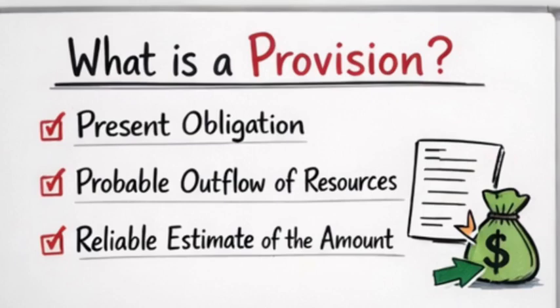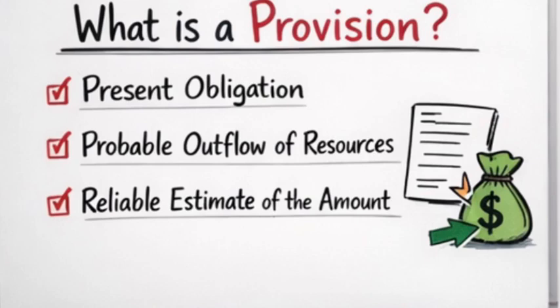What is a provision? A provision is a liability with uncertain timing or amount. So you are not certain about the amount that you are going to pay, and you are also not certain about when you are going to pay it. So that is what a provision is. It is a liability with uncertain timing or amount. In simple terms, it means the company knows it will likely pay, but it is not exactly sure how much or when it will pay. However, IAS 37 says a company should only recognize a provision if three conditions are met.